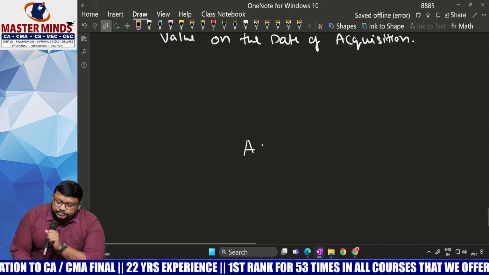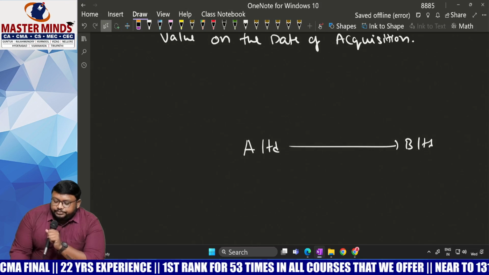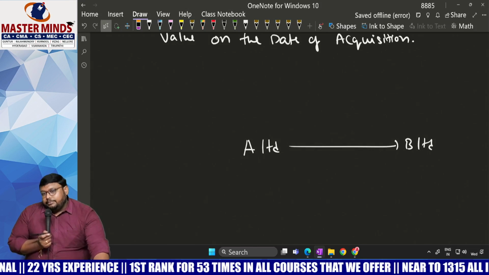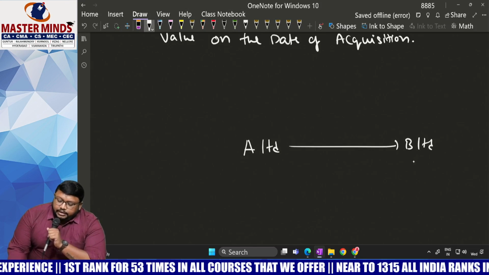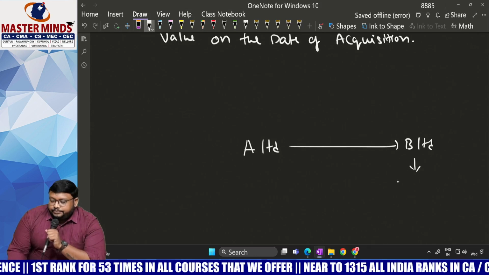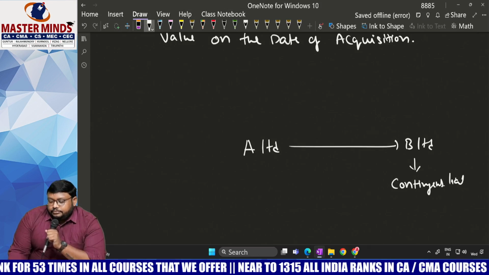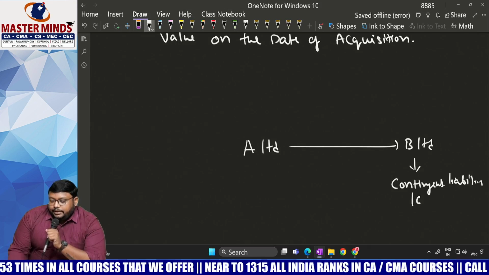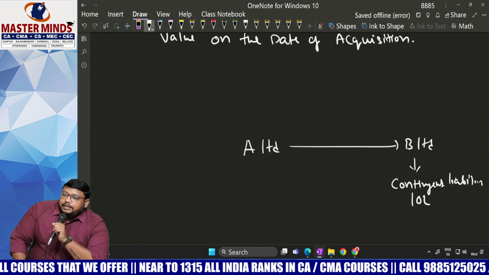Here, for example, A Limited is the acquirer company, B Limited is the acquiring company. In the B Limited balance sheet, listen, a contingent liability of 10 lakhs is there.